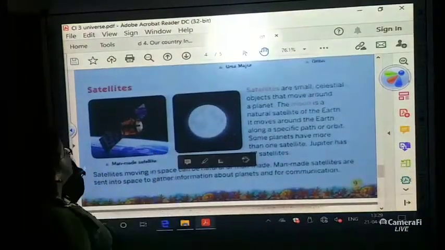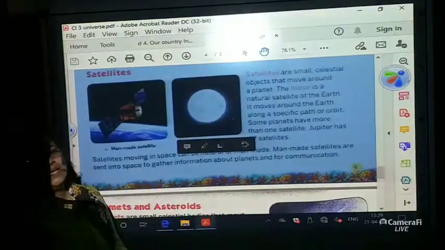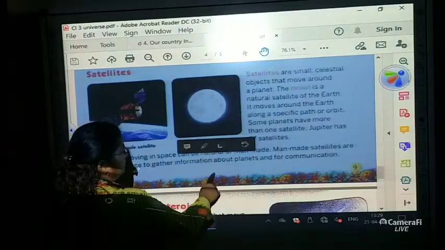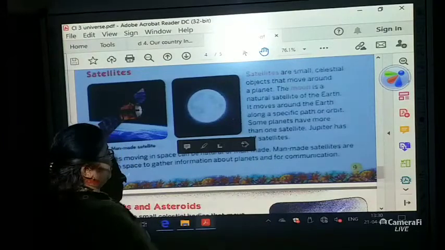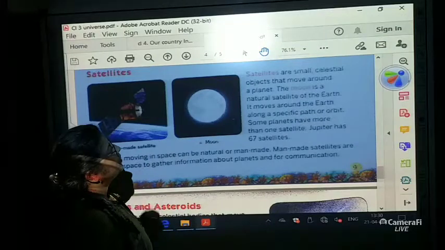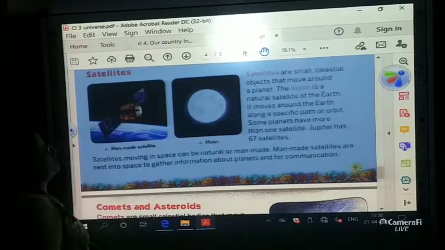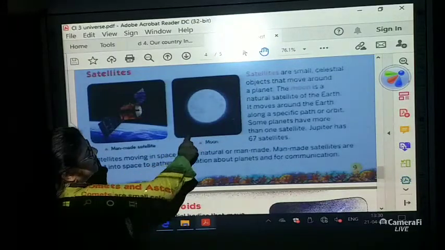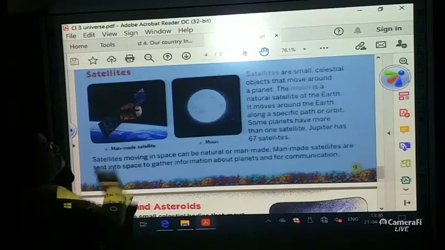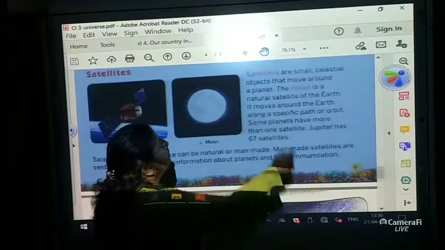Now satellites, children. There are two kinds of satellite. One is a man-made satellite and one is a natural satellite. Moon is a natural satellite and this is a man-made satellite. See, it's written over here. This appears at night, which we can see all the time, and this gives us information. Okay, now let's see. Please underline.